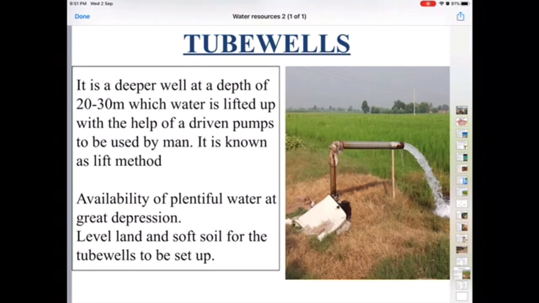Tube well irrigation, children, is generally popular. Wells and tube wells both are popular in the gentle slope land where the soil is soft in nature and easy to dig, and their digging cost is also less, cost effective. So that is why tube wells and wells both are constructed in the plain areas, gentle slope land, particularly from Punjab to Bihar. Their tube well and well irrigation is very popular as underground water is also sweet.